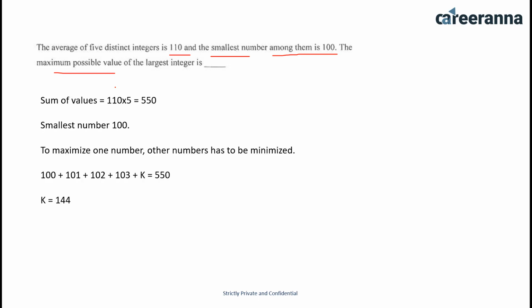Now the sum of values is 110 into 5, which is 550. The smallest number is given to be 100. To maximize one number, other numbers have to be minimized. Now 100 plus 101 plus 102 plus 103 plus k. K is the maximum possible number which is asked in the question. Solving this equation for k, k would be 144. Answer for this question is 144.